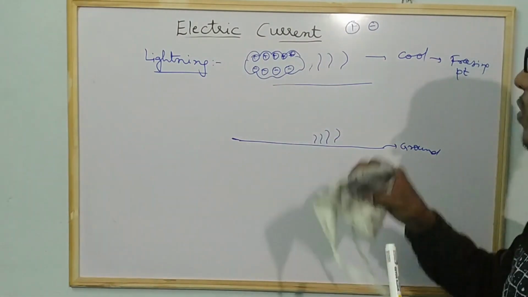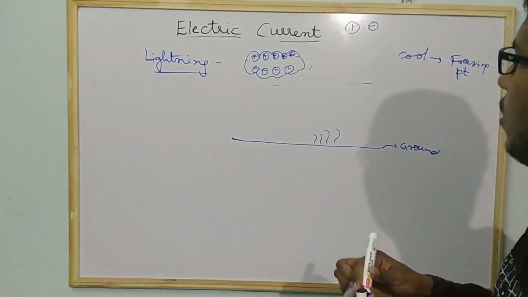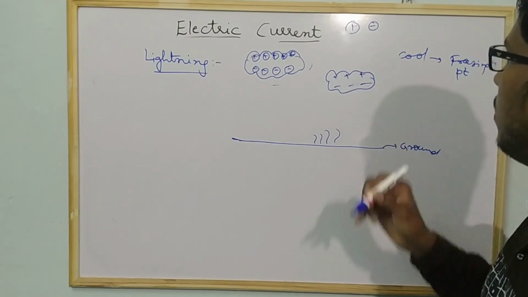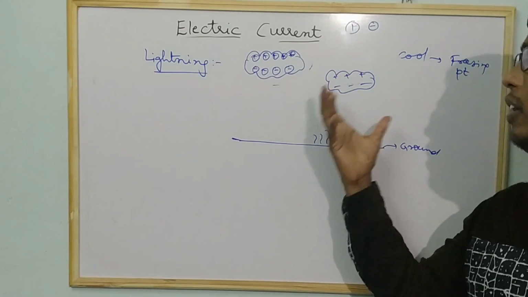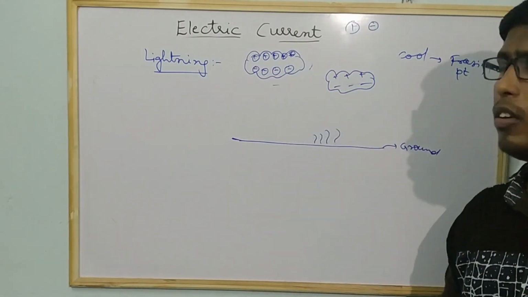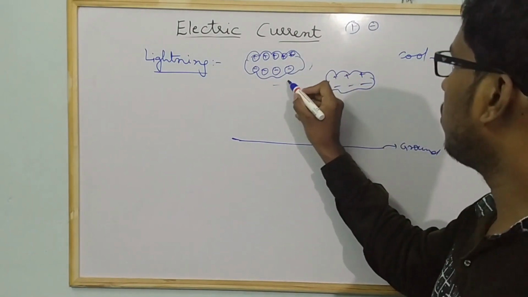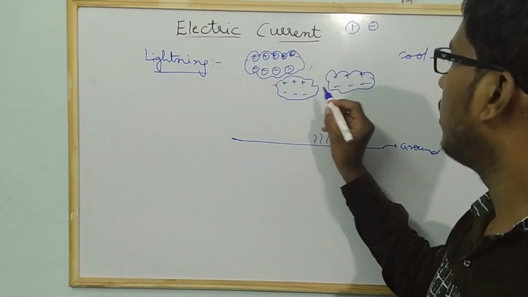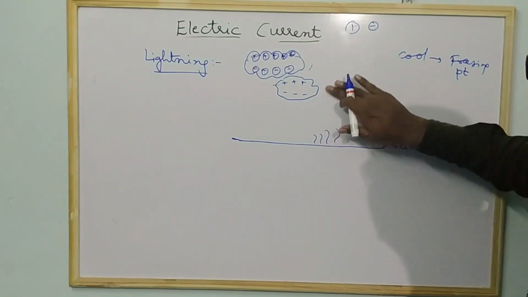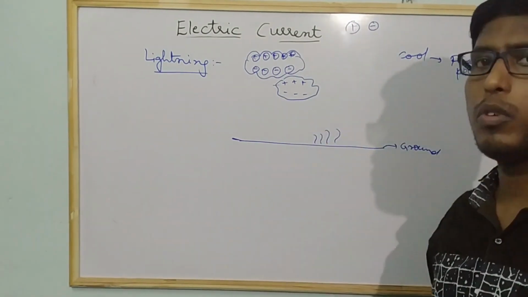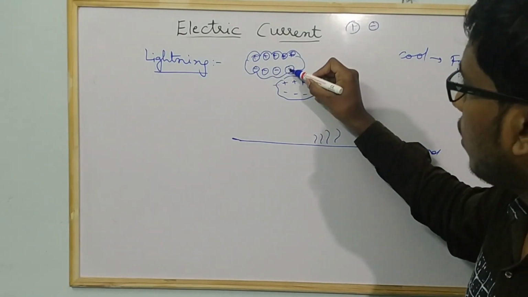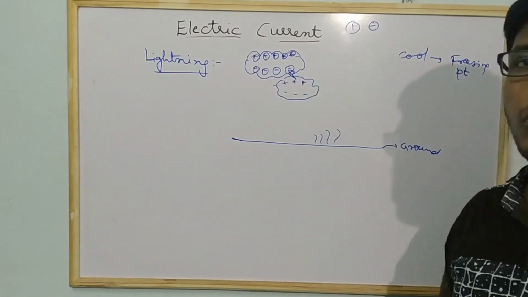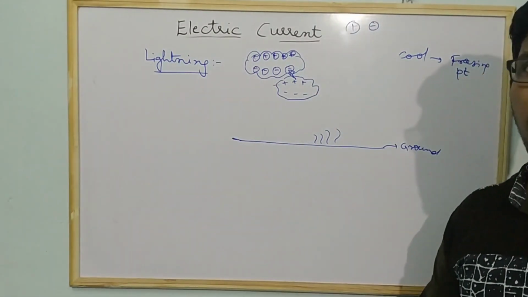Similarly, the same will happen with another cloud. Suppose the wind is heavy, so due to that wind, these clouds come close to each other. As we know, unlike poles in magnetism, which you learnt, attract each other and like poles repel each other.